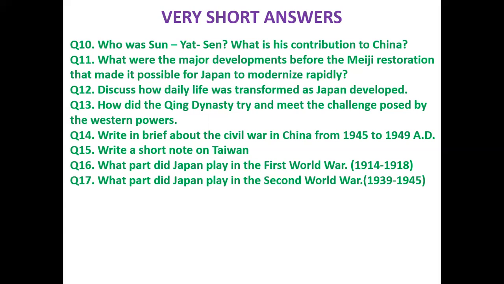Next question. What part did Japan play in the First World War, that is 1914 to 1918? Before the beginning of the First World War, Japan developed her industries and commerce and became a first rate power in the East.